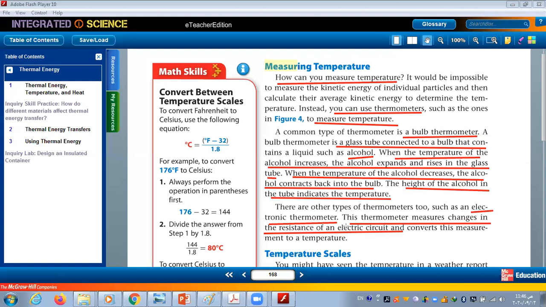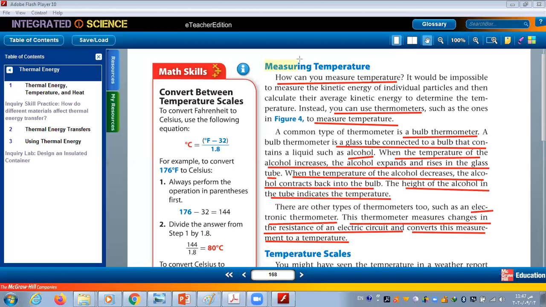So this thermometer measures changes in the resistance of an electric circuit and converts this measurement to temperature. It means the numbers you can see on the screen. So this is the working idea of the digital electronic thermometer. It depends on the resistance. So I hope these two kinds of thermometers are clear.